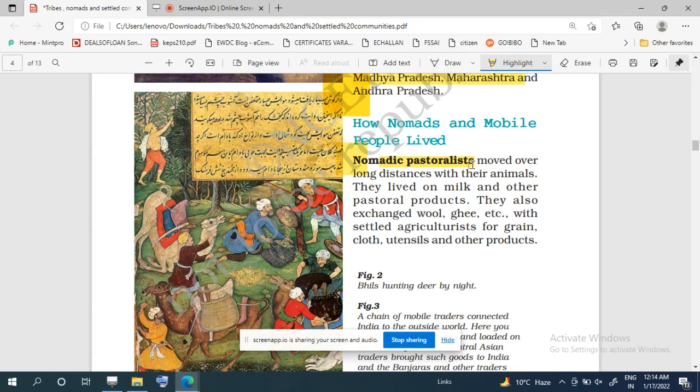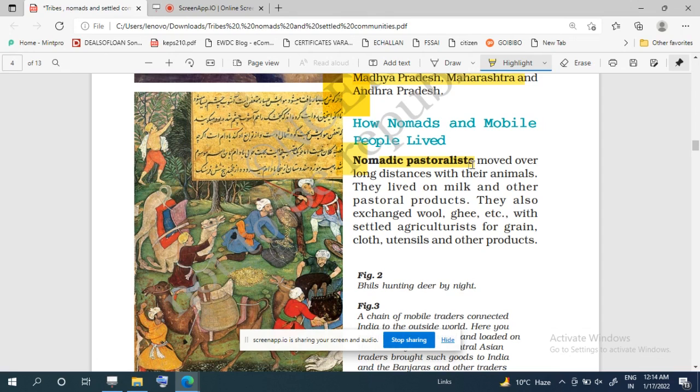Then they need to go to a new place because all the grass is used up. Because of this reason, and the season is also another reason, the pastoralists always have to move from one place to another, and that is why they are called nomads.